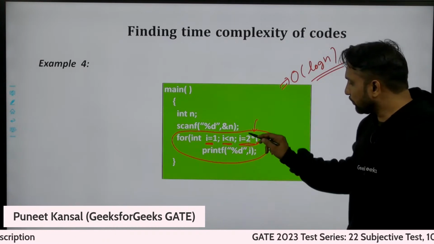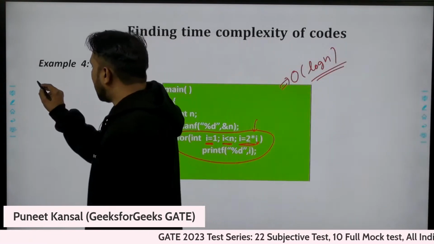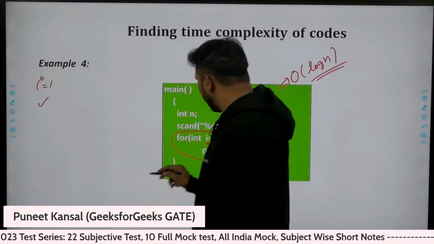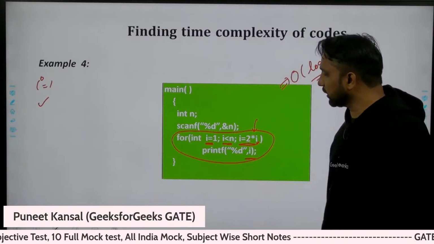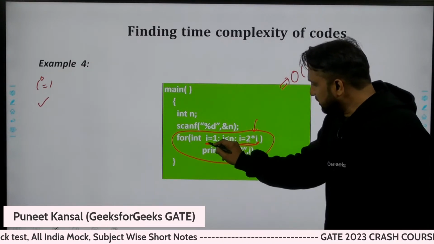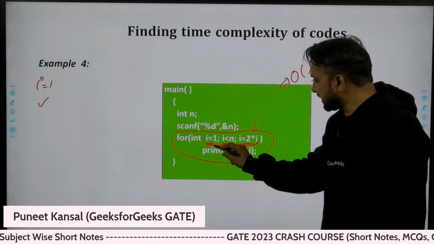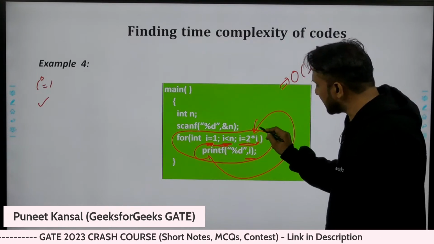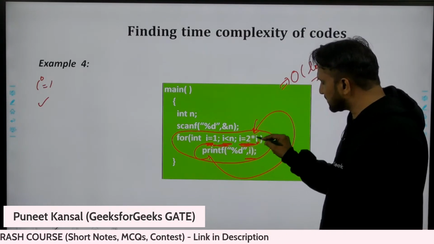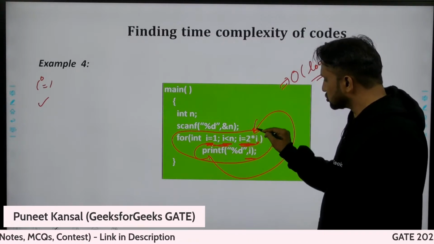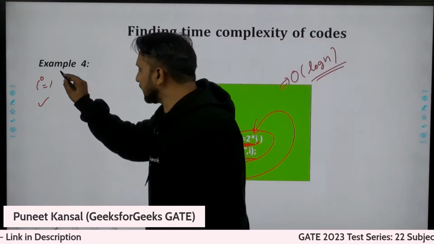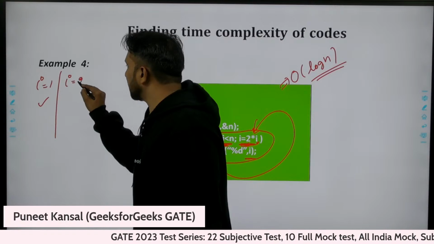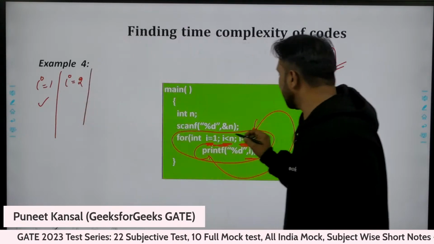So let's try to find out. The I value in the starting is 1, and our loop executed. We print the I value. Initially the I value was 1, this condition is satisfied, we come inside the loop, and then we perform the increment operation, whatever it is. We are multiplying I value with 2. So then the I value will be 2 into 1, that will be 2.